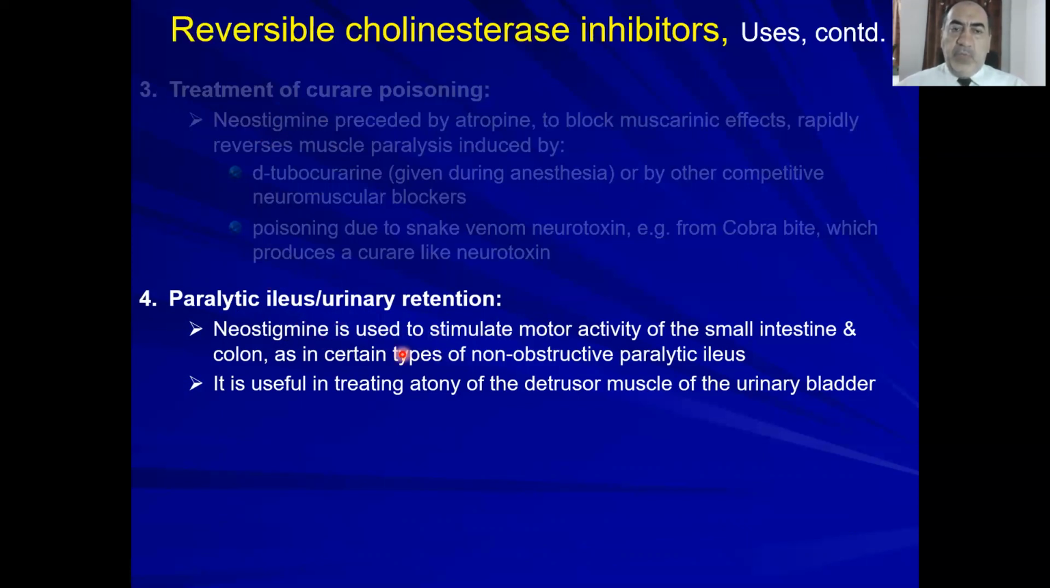So here it will stimulate the peristaltic movement of the GIT and can improve this symptom in patients with paralytic ileus. It's also used in treating atony of the detrusor muscle of the urinary bladder. Again, because it's parasympathomimetic, it will activate or stimulate the urinary bladder wall, so there will be contraction, and then you deal with this issue.